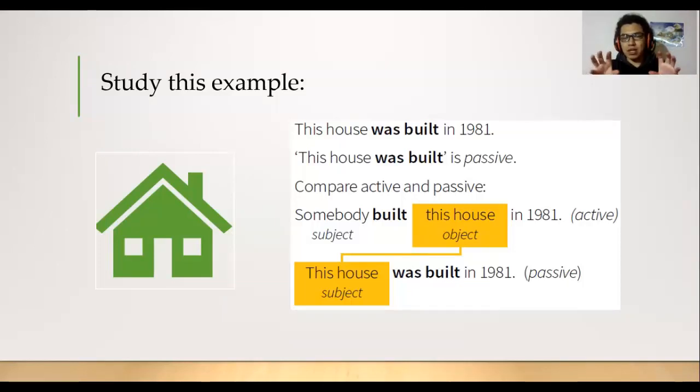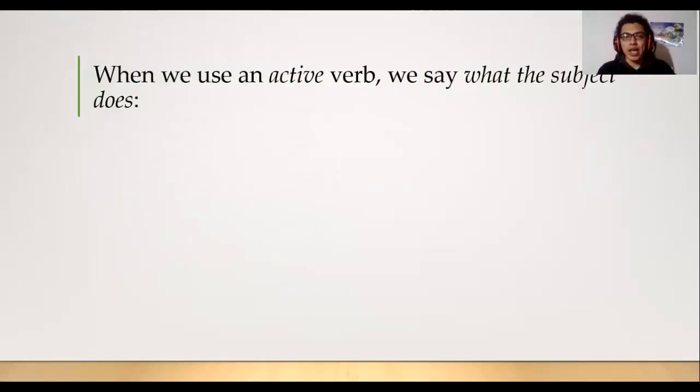When we make a passive sentence, the object becomes the subject and the subject becomes the complement. And we use the verb to be: was built. For example, in this case, this house was built in 1981. When we use an active verb, we say what the subject does. We can only change a sentence to passive voice with active verbs.